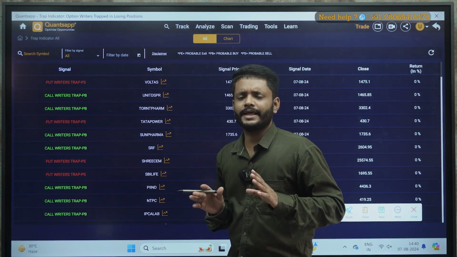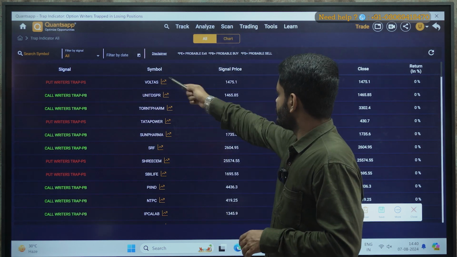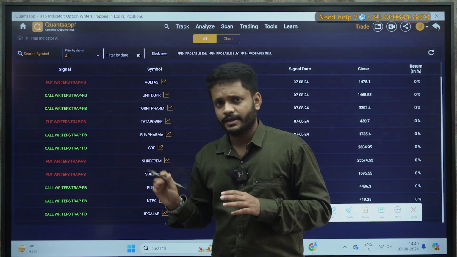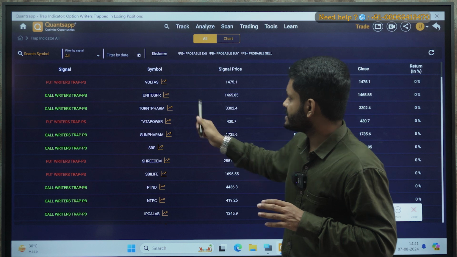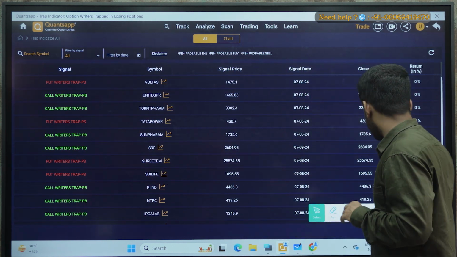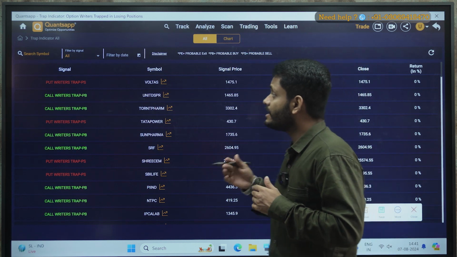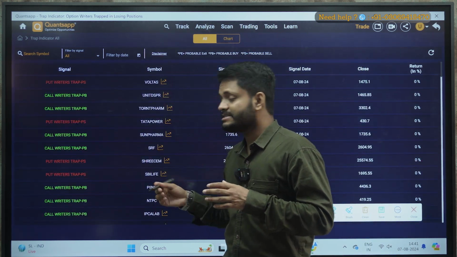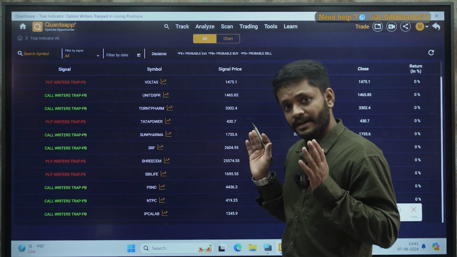I will usually avoid taking a trade. Say if Voltas, this put writer trap signals, okay, this is a signal. By the end of the day, if this signal remains constant, say this signal stays stagnant, because there is a possibility that the signal might change. So that is the reason why I am asking you to check this tool at the end of the day.